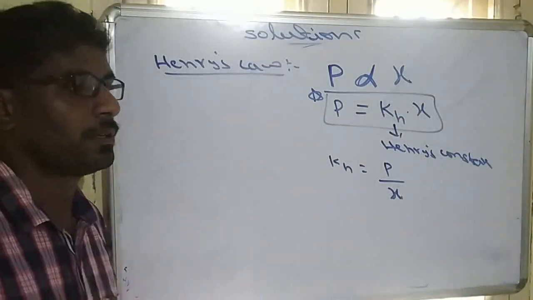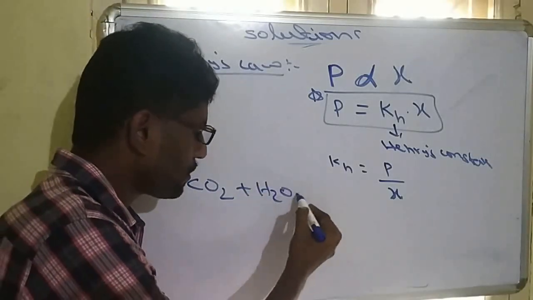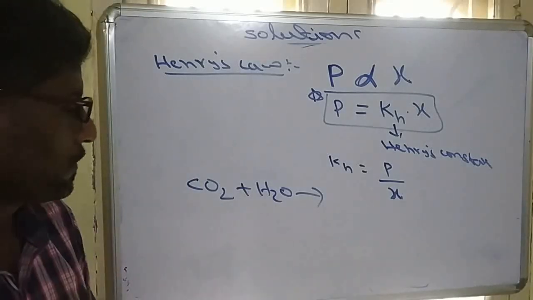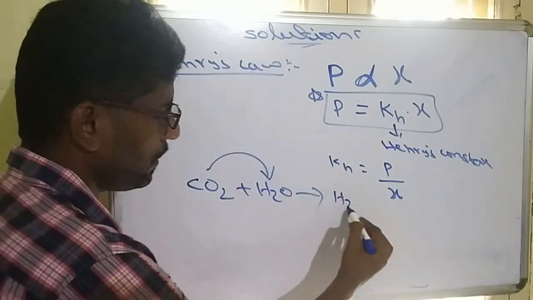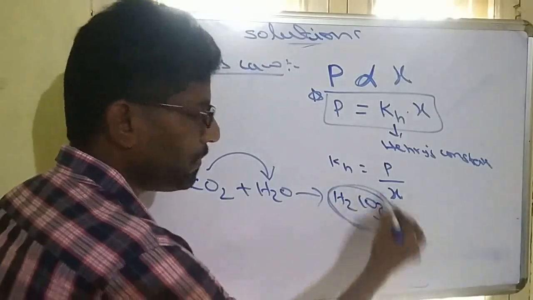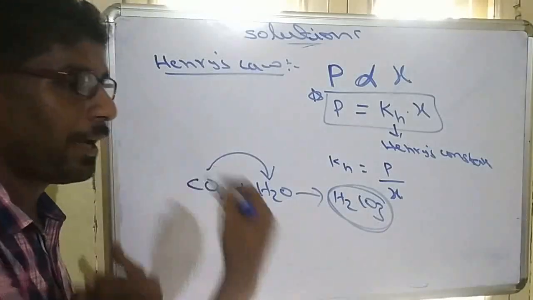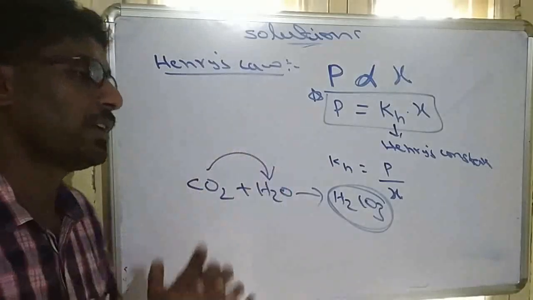Take CO2 gas. Normally it is not very soluble in water, but when we apply high pressure, it dissolves in water and forms carbonic acid, H2CO3. That means soft drinks, cool drinks, are prepared by applying high pressure. Under high pressure, carbon dioxide gas is dissolved in water.